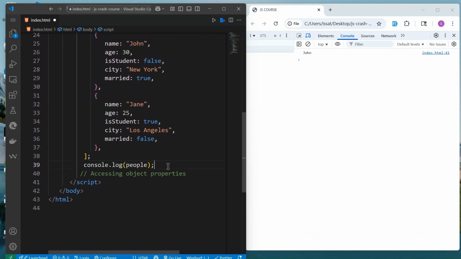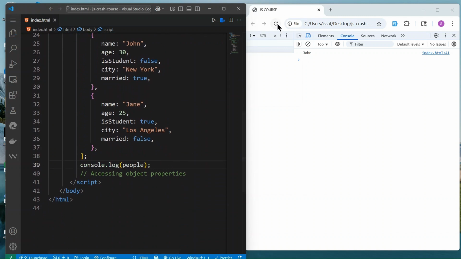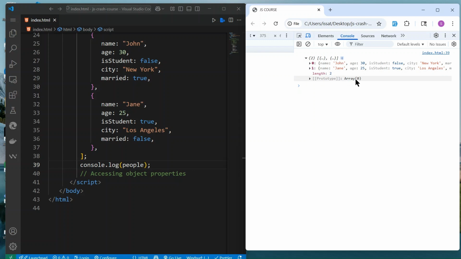We just want to console.log people. If I log that, you'll see JavaScript tells us this is an array, with a length of two. If you want to access, for example, number one, there's a little thing we need to talk about.